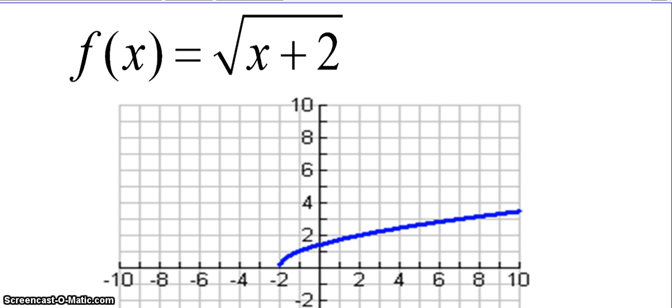Alright, so f of x equals the quantity square root of x plus 2. I want you to pause the video and write down how you think this function changed from its common function, which, a hint, is the common function is the square root. So pause the video, write down your description of the change.